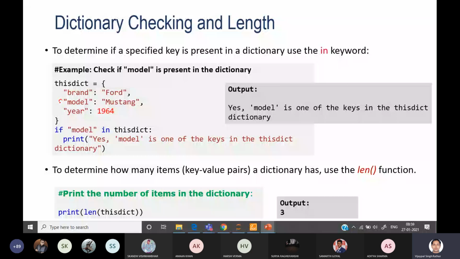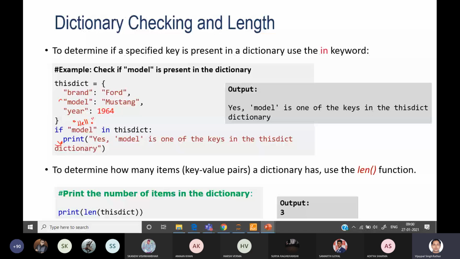If I pass hello here instead of model, as hello is not a key in this dictionary, you will get no output for this statement. If I put an else statement here, then you will get the execution of that else statement. You can directly print the length by using len, and it will print 3 for this example. This is just an exercise.